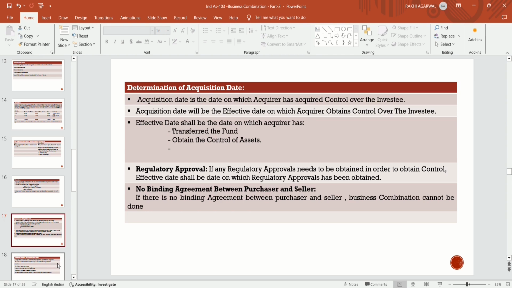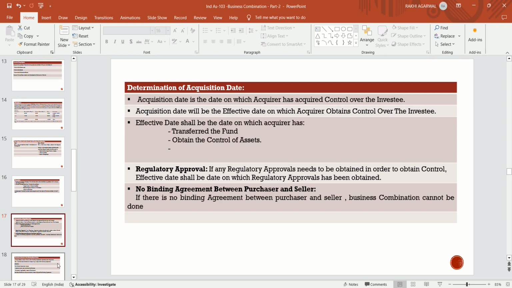So in order to become a business combination, there must be an agreement between the purchaser and seller, which will be a binding agreement. If there is no binding agreement between the purchaser and seller, it is not called a business combination. And in order to become the effective acquisition date, if regulatory approval is required in order to obtain the control over the investees, and before the approval date you had acquired or transferred the fund or obtained the control, in that case it is not the acquisition date.